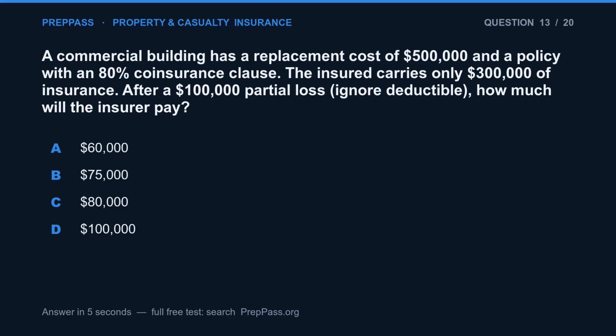Question 13. A commercial building has a replacement cost of $500,000 and a policy with an 80% coinsurance clause. The insured carries only $300,000 of insurance. After a $100,000 partial loss, ignoring the deductible, how much will the insurer pay? A. $60,000. B. $75,000. C. $80,000. D. $100,000.